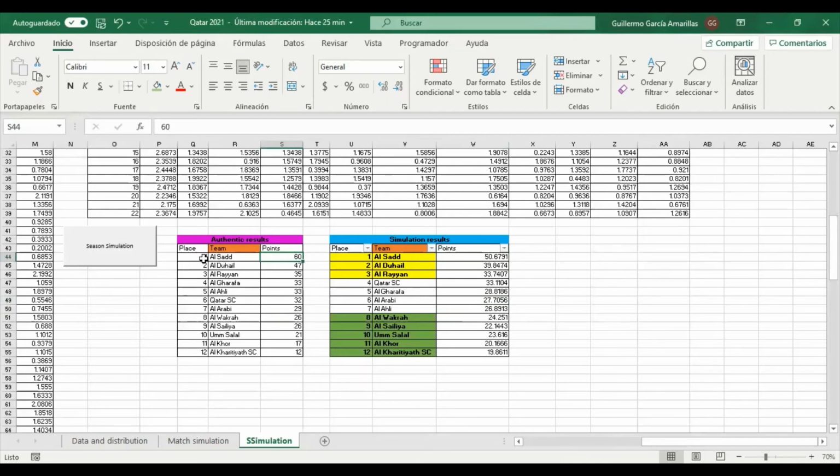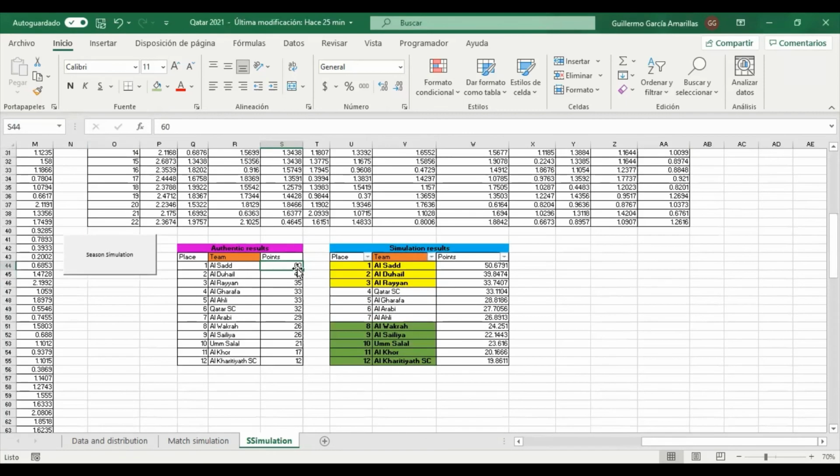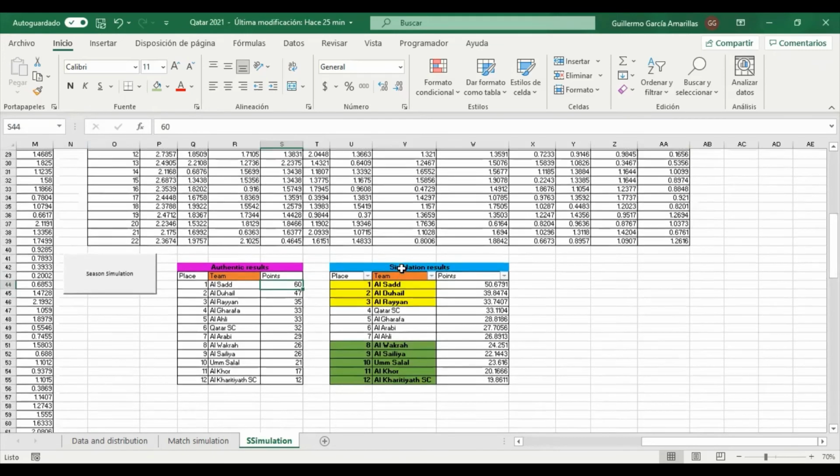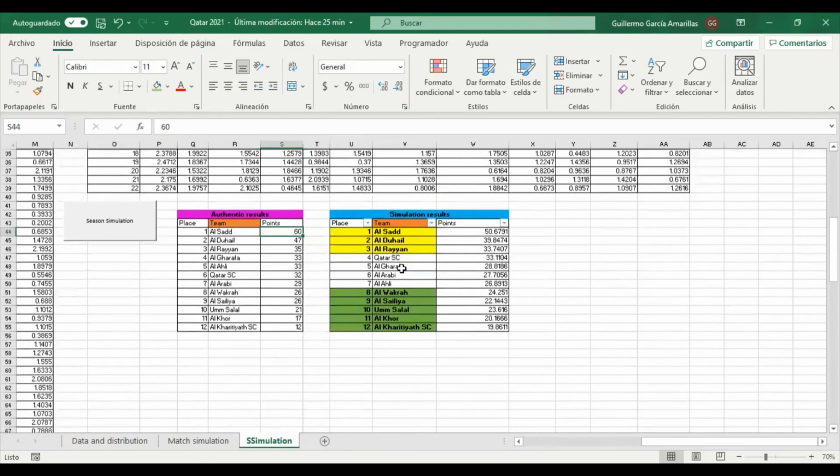Here we can also deduce that even when there is a variation between the points in the simulation and the real game, there is still so much difference between the first position and the second one, which means the supremacy of this team is greater than the supremacy between the others, because of its ability to score a goal and not receive so many goals.